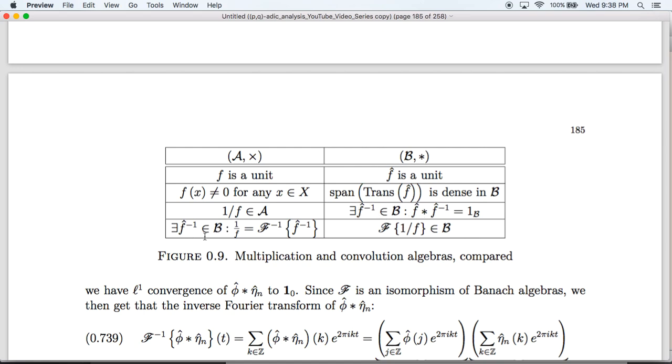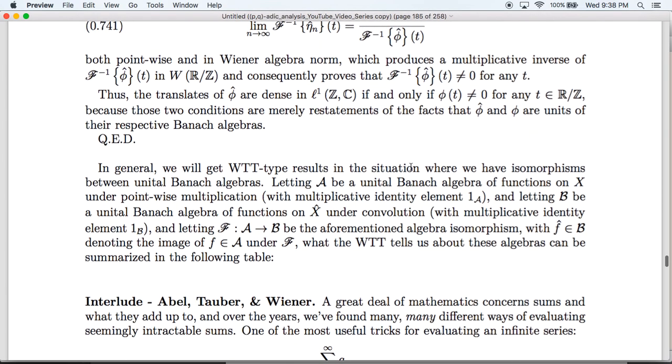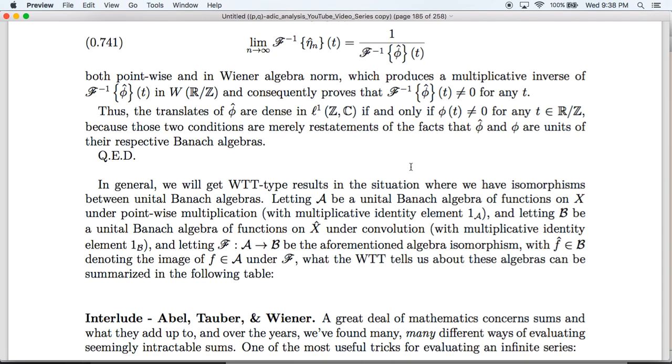and the reciprocal of f is the inverse Fourier transform of something if and only if the reciprocal of f has a Fourier transform that is in B. So, just in general, we're going to get Wiener Tauberian Theorem type results whenever we have isomorphisms between unital Banach algebras.